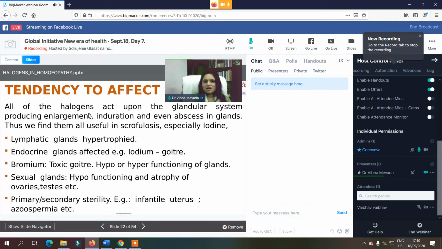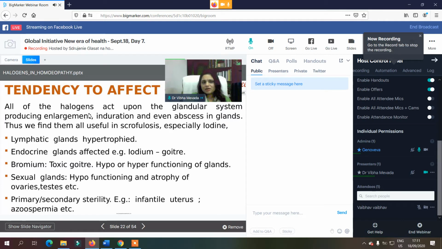These remedies are mainly for glandular affections. There is a tendency to affect the glands, like lymphatic glands and endocrine glands. Almost all the glands are affected in this group. So whenever we find this type of glandular affection, we can think of the halogen group of remedies.